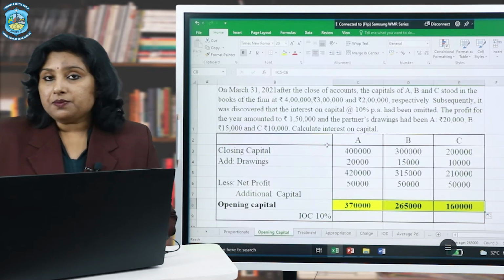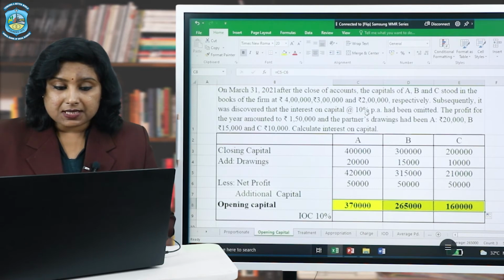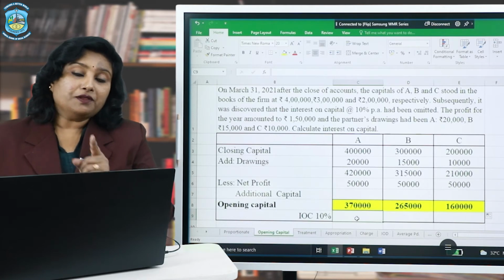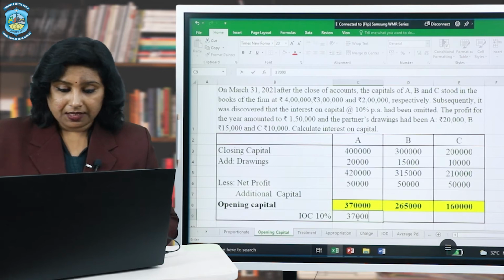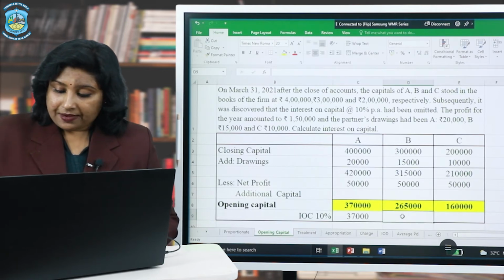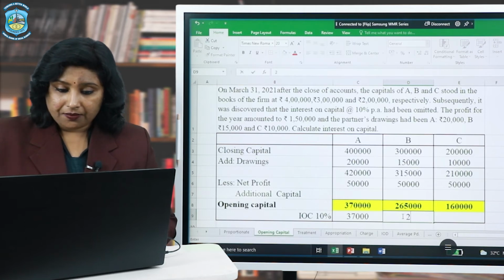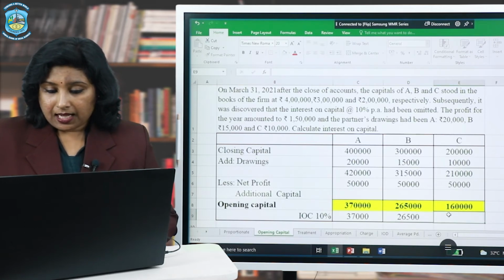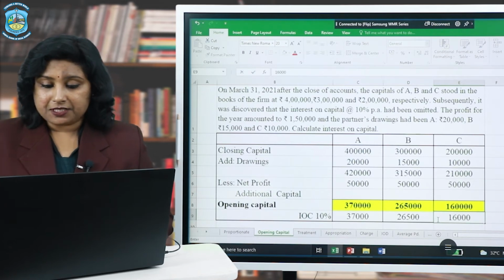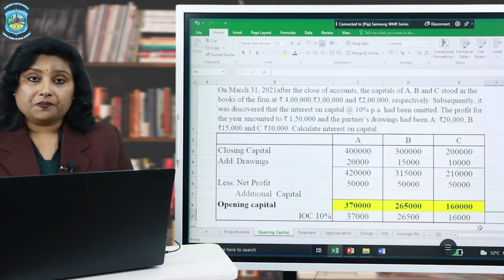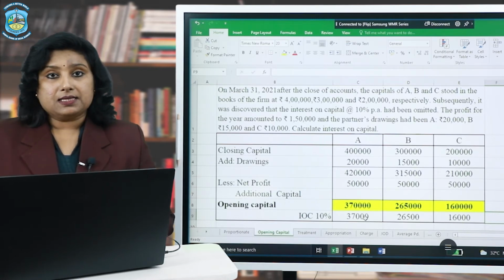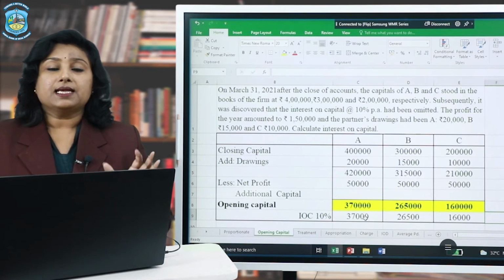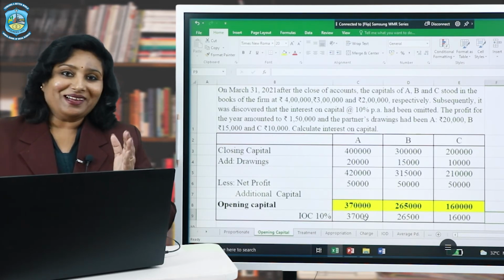Now we shall see what the percentage of interest on capital is. In the question it is given as 10% per annum, right? So let us calculate 10% of each of these opening capitals. 10% of 3,70,000 will be 37,000. 2,65,000 and its 10% will be 26,500, and 1,60,000 will have 10%, that is 16,000. So this is how we are going to calculate interest on capital on the opening balances and not on closing balances. So follow these simple steps and calculate the correct interest on capital.